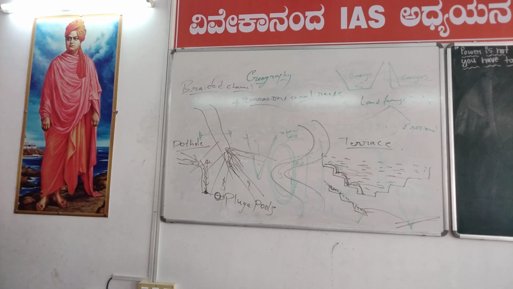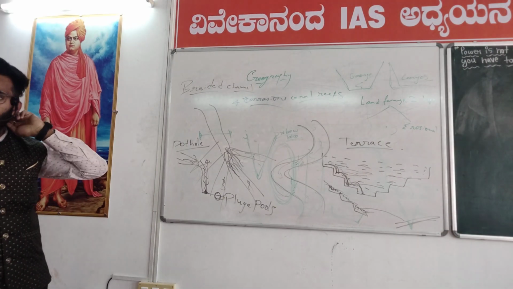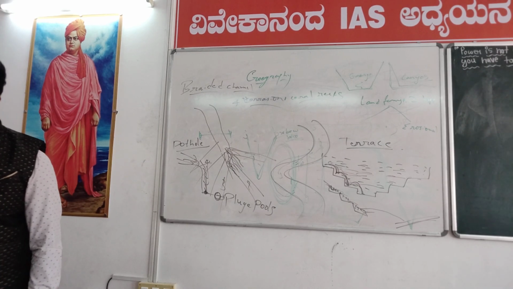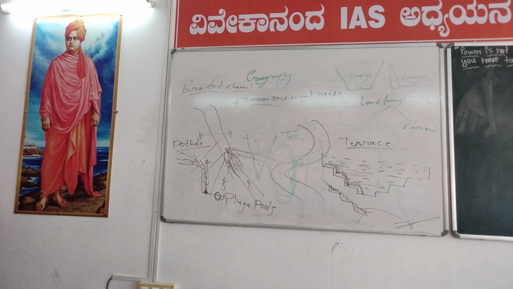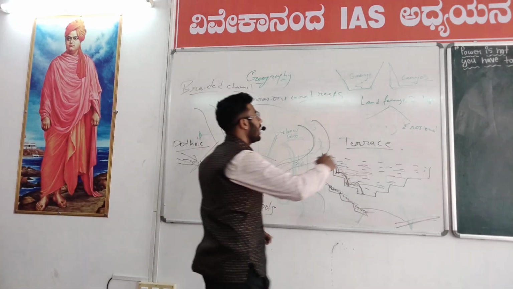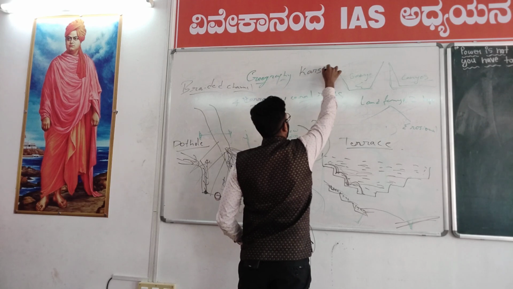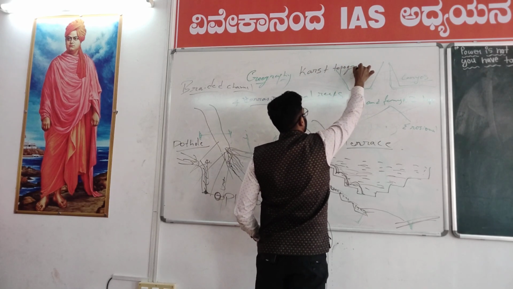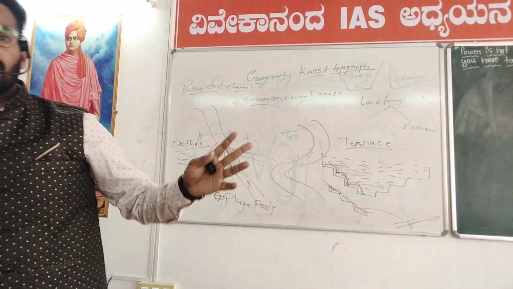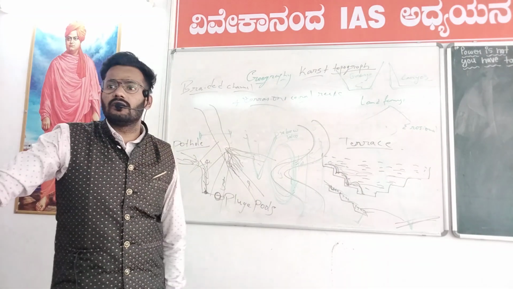Take groundwater as an example. Within groundwater also, both erosional and depositional activities happen. Something karst means ground related, okay? So many times they ask about karst topography. Karst topography is nothing but the topography of the place where the groundwater is there. Something karst means it is related to groundwater.